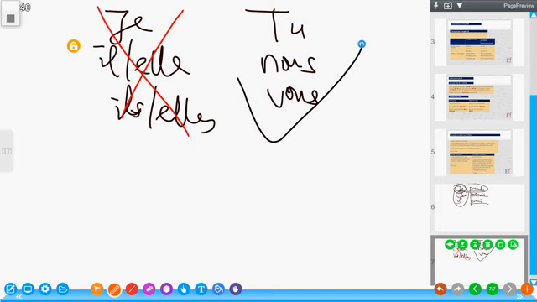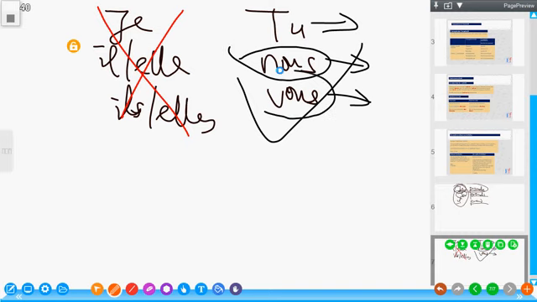So when you are using a verb in imperative, because you are giving an order or an advice, you can either give an order or advice to the second person, or you can give an advice to the first person plural, which you are among, or the second person plural. So I can tell my friend, oh, go home. Va à la maison. Go home. I'm talking to my friend. And I can talk to that same friend. If we are working together, I can tell him, oh, allons à la maison.